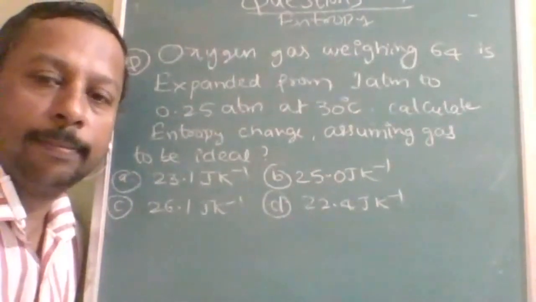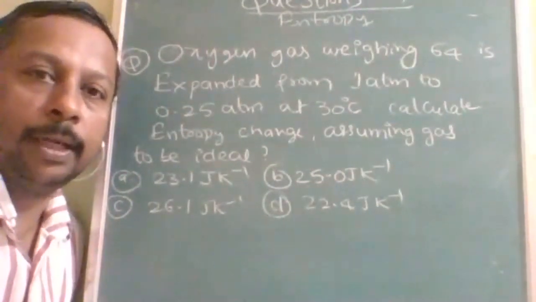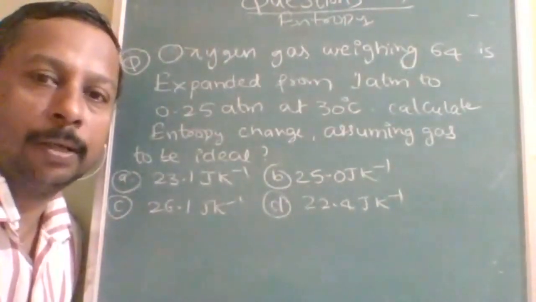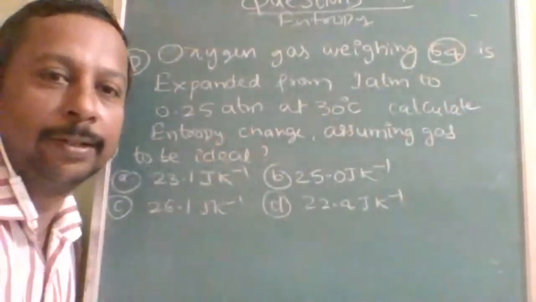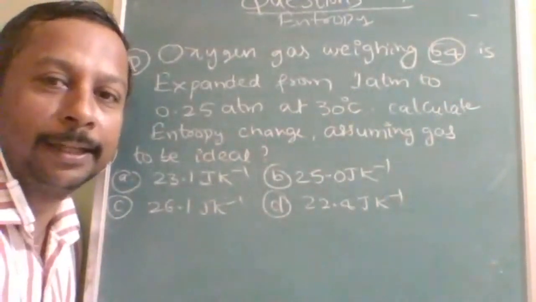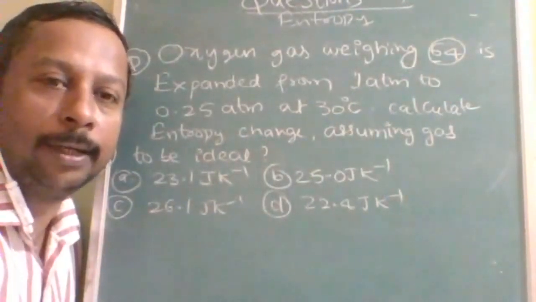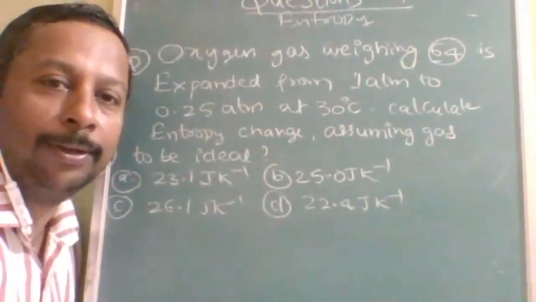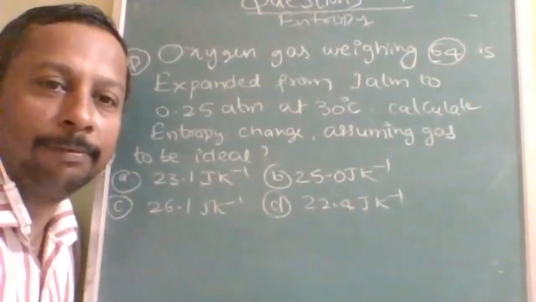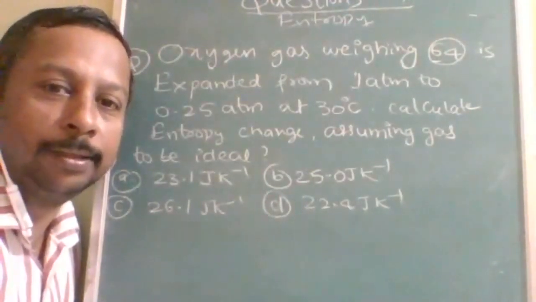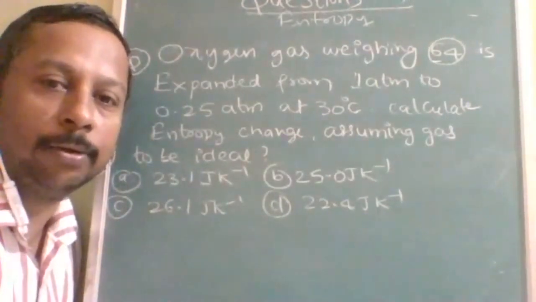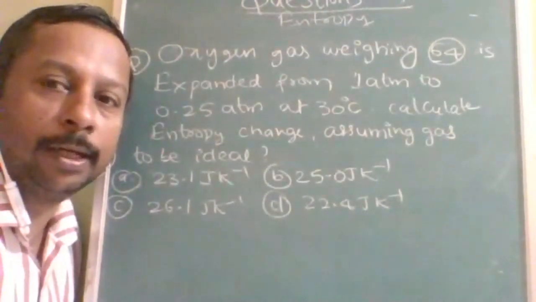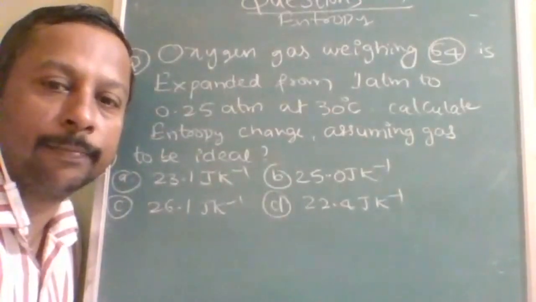Please do it with care. Next, oxygen gas weighing 64 g. Immediately you should convert this to moles. It is expanded from 1 atm, that is P1, to 0.25 atm, that is P2, at 30 degrees. You have to find the entropy change, delta S. Options are given, try it, then listen to my explanation.